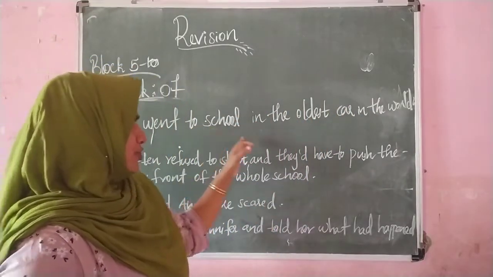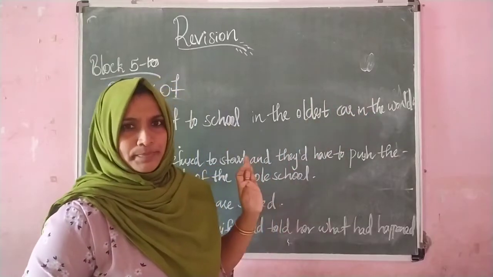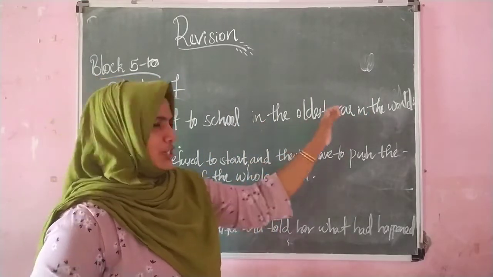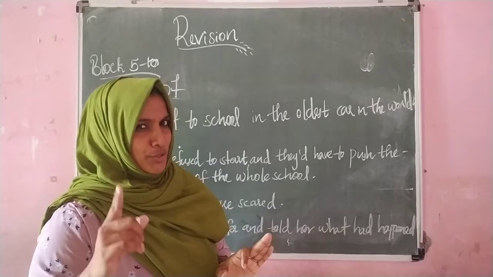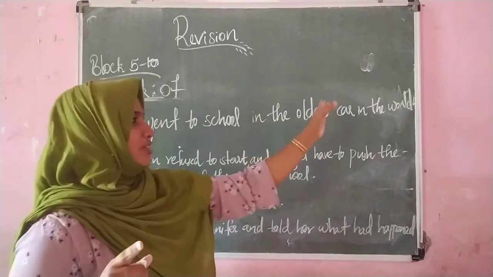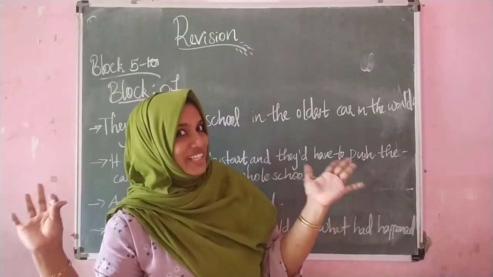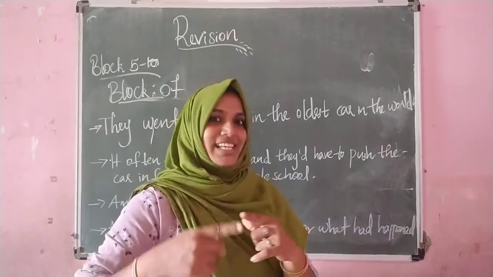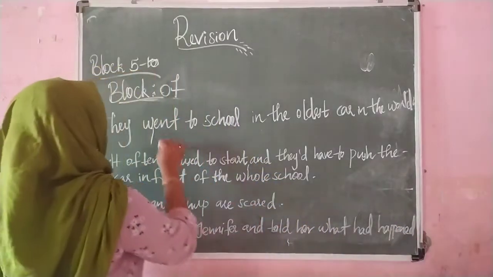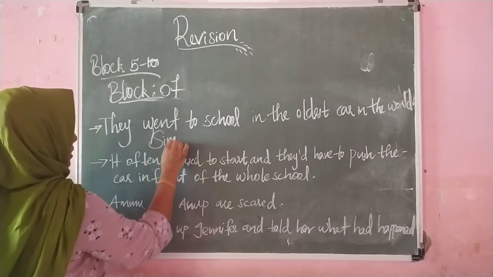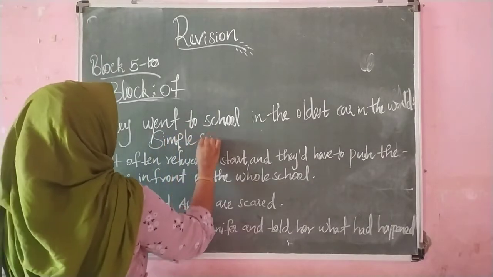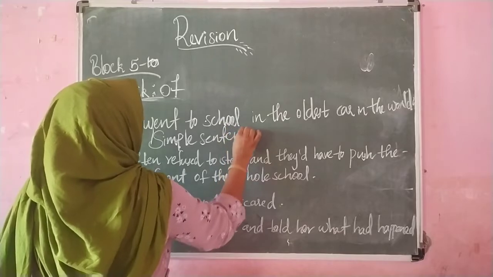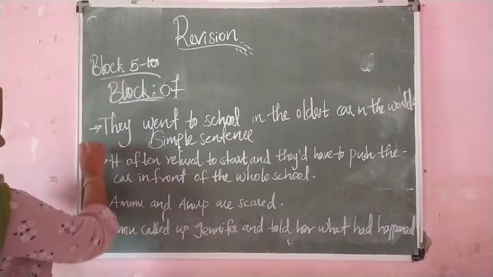Children, can you tell me which type of sentence it is? Can you find any conjunctions here? No, there is no conjunction you can see. So if the conjunction is absent, then what will we say? Yes, it is the simple one. Simple sentence. Okay. Then let's see the next one.